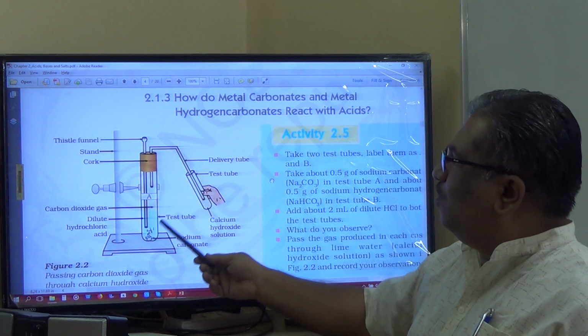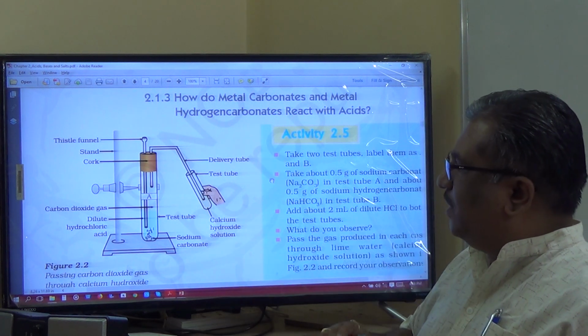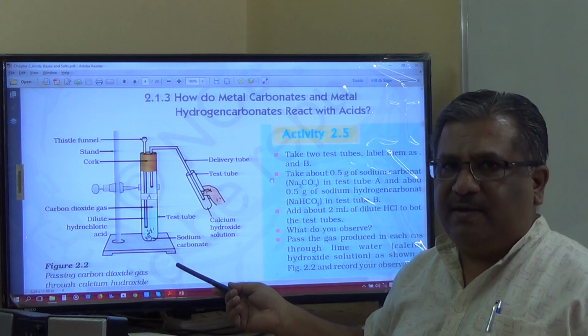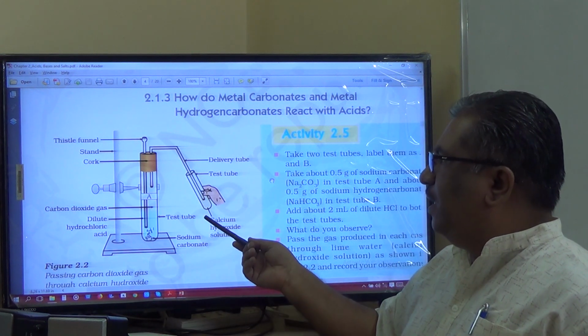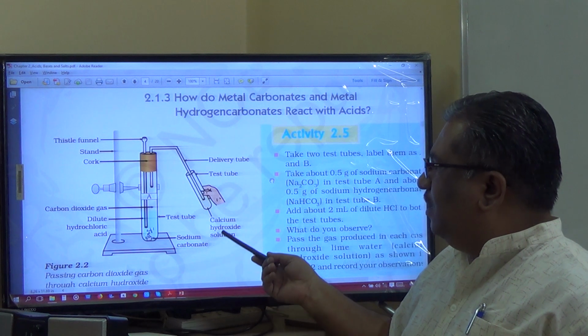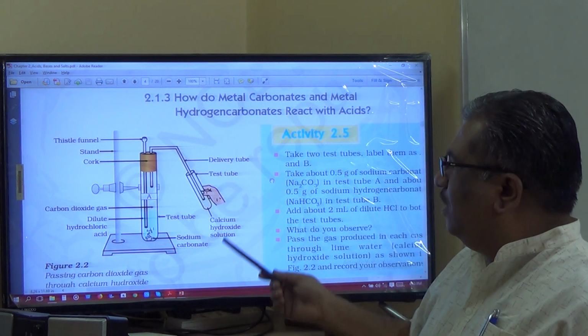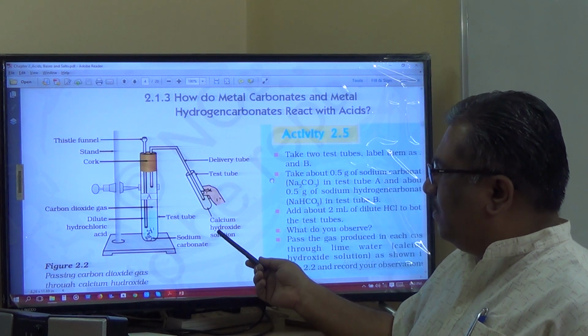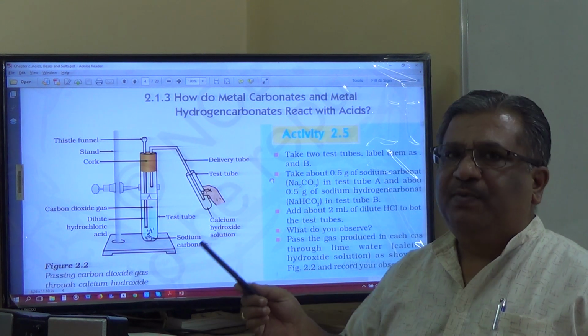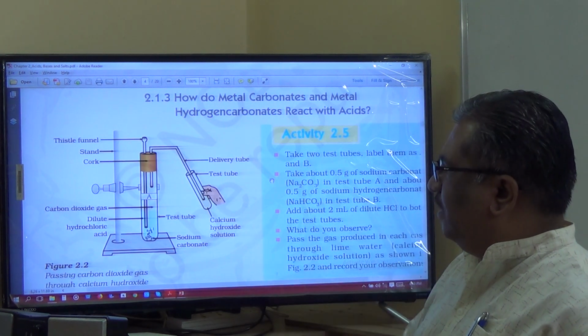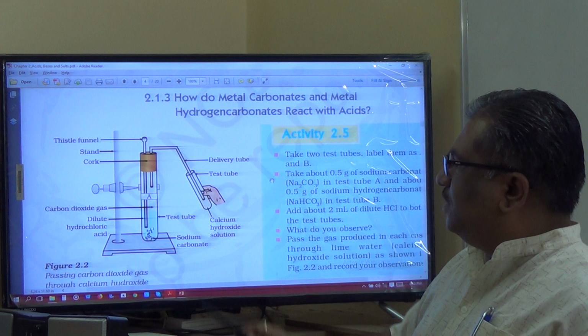Second, how do metal carbonates and bicarbonates react? Here, instead of sodium carbonate, even if I take sodium bicarbonate, the same CO2 will be evolved and it will turn the lime water milky because of the formation of calcium carbonate. Carbon dioxide reacts with calcium hydroxide to form a white precipitate of calcium carbonate, and therefore it turns the lime water milky. So, two conclusions.